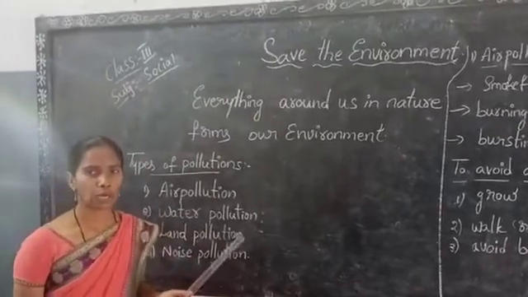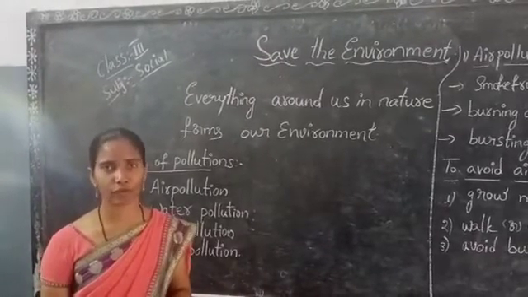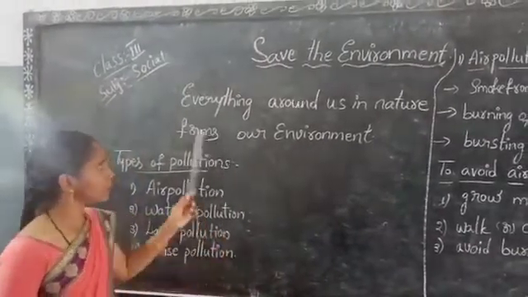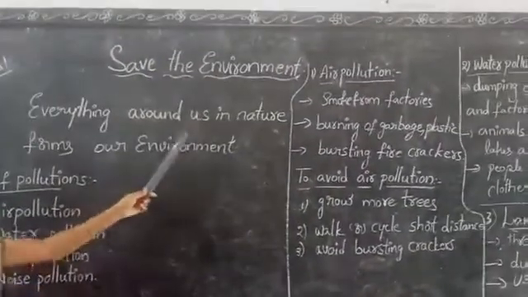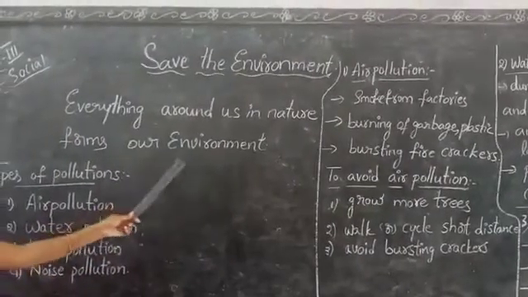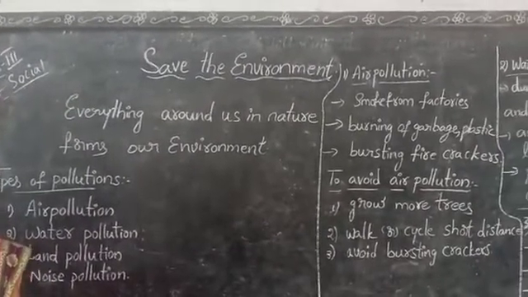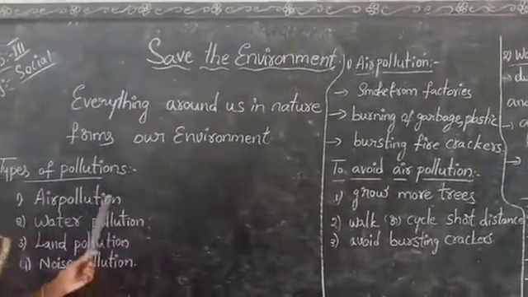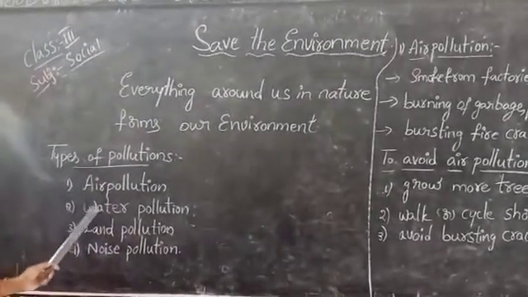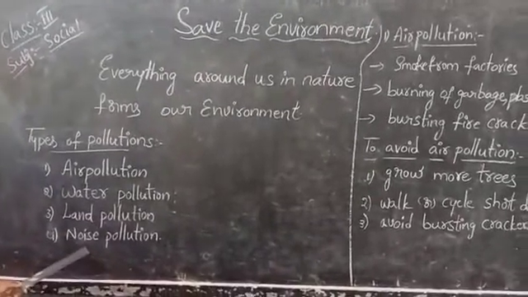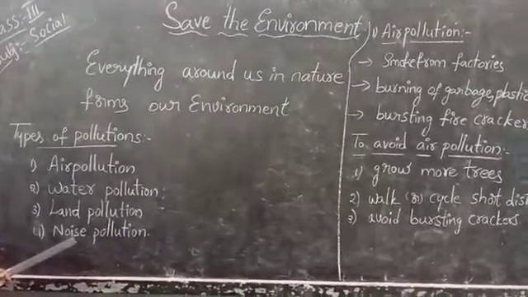To live a healthy life, we must keep our environment clean. Everything around us in nature forms our environment. Some things are not decayed properly on the earth. They form pollution. There are 4 types of pollution: air pollution, water pollution, land pollution and noise pollution.